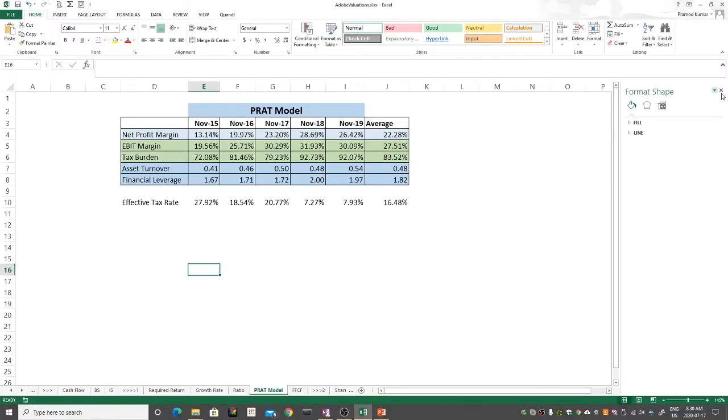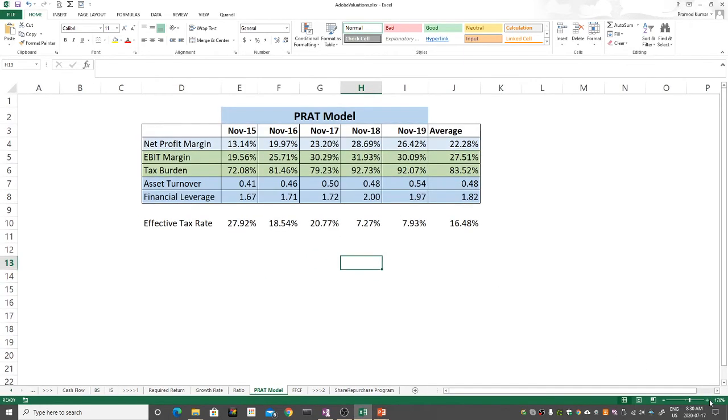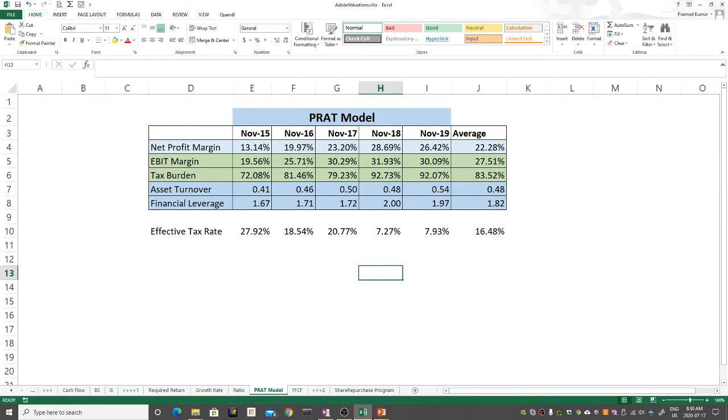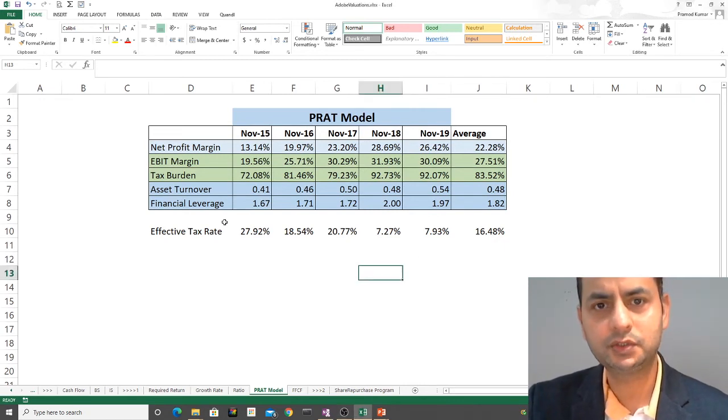Okay, here I'm showing you the DuPont model. The DuPont model is a very good model. Let me zoom it out a little bit. It is a very good model to show all the data at one point. What I'm trying to show here is what makes their returns, how they're coming up with that, right?